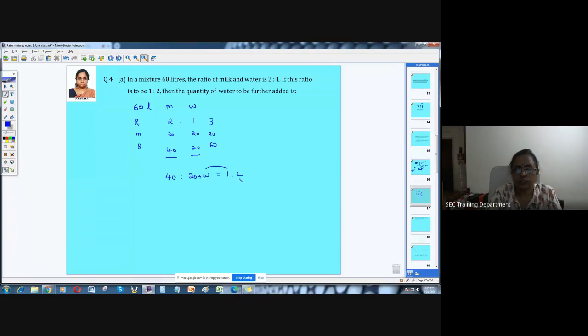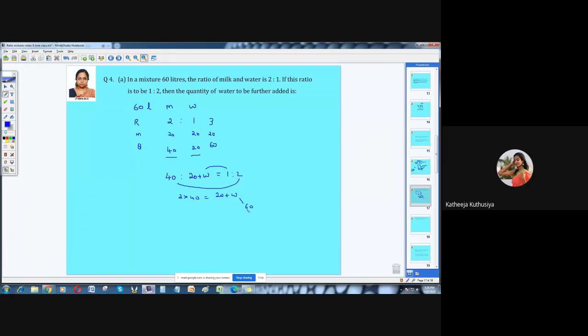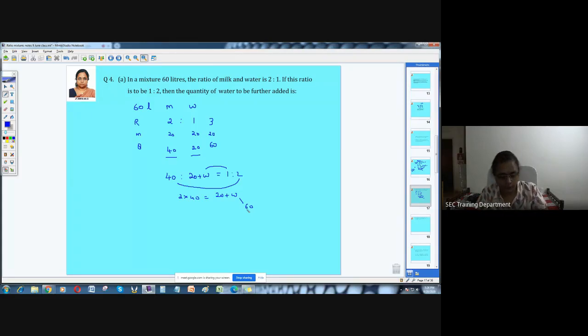So product of means equals product of extremes. So 2 into 40 will be 20 plus W, so 80 minus 20, 60. The water which is added is going to be 60. Is that clear? So if you go for ratios directly, it is much easier.